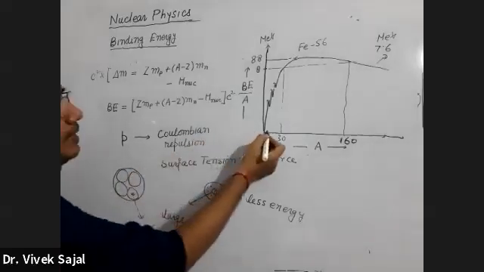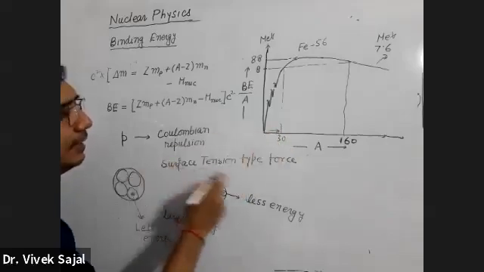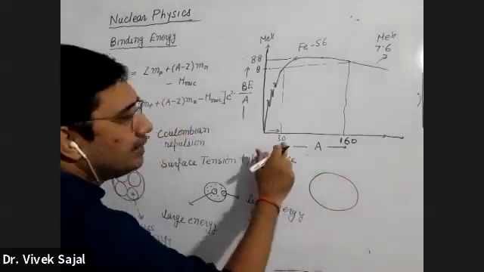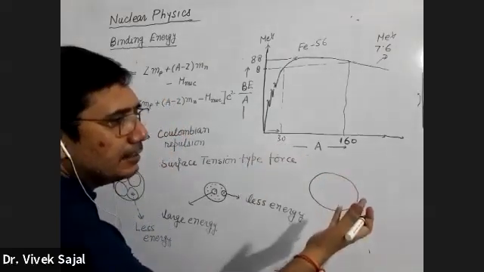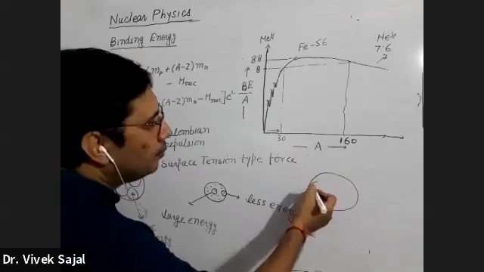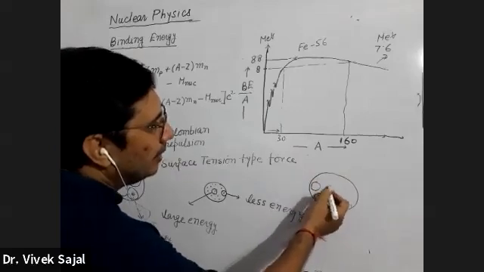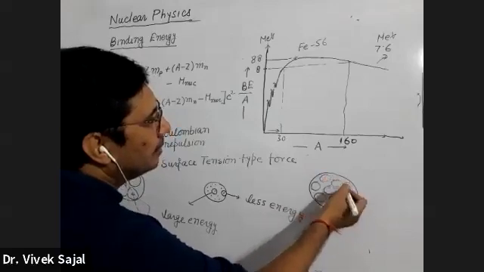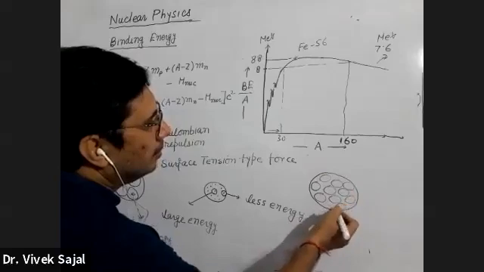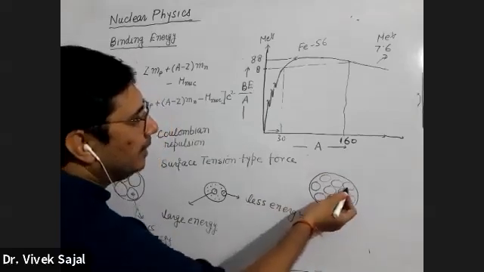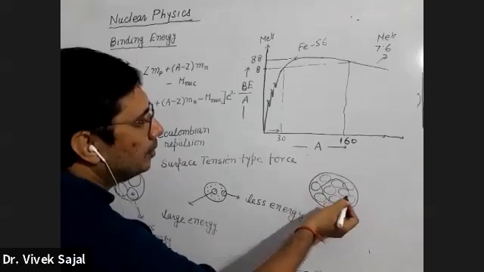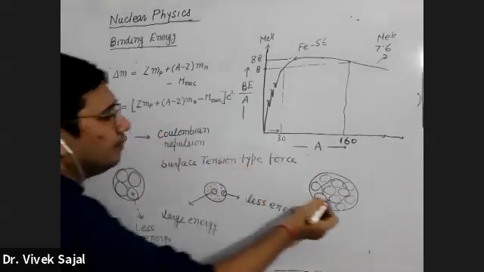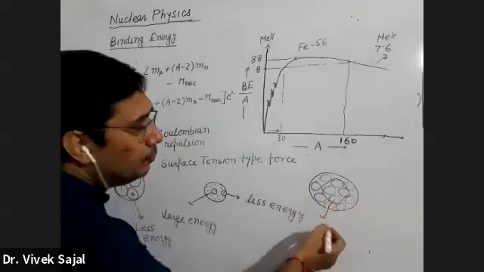Now, as we are moving in this direction, we are increasing the size of the nuclei, and at the same time, we are increasing the number of nucleons. Now when the A number is increased, nucleons will be like this. You can find various nucleons which are well inside, and it is difficult to remove these nucleons.